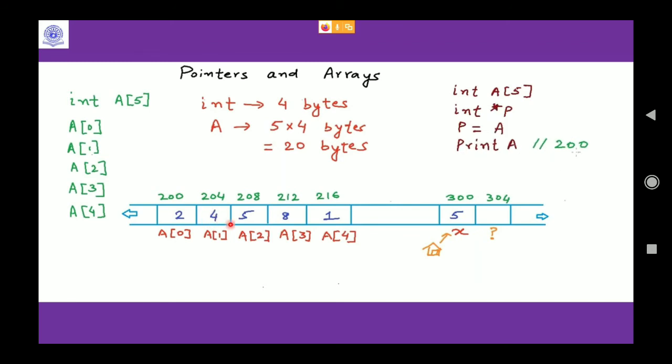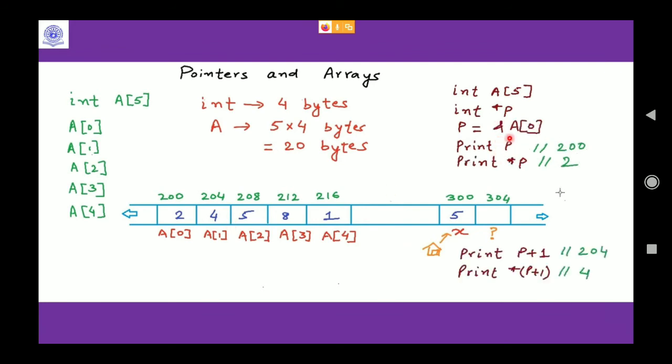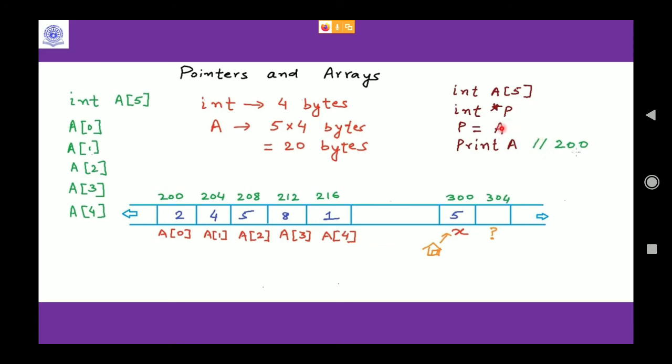And there's one more thing. Instead of writing address of A[0], you can simply write A also, because the name A is nothing but a pointer, and it gives you the base address.